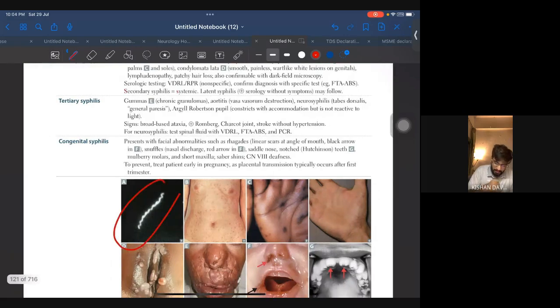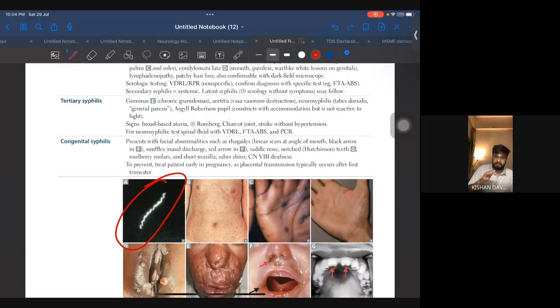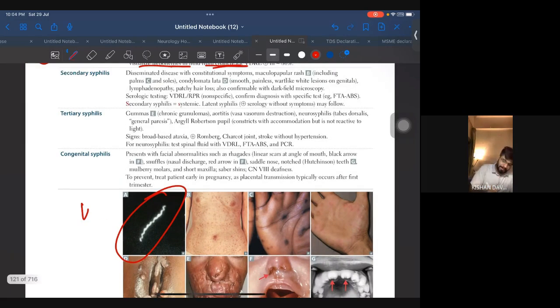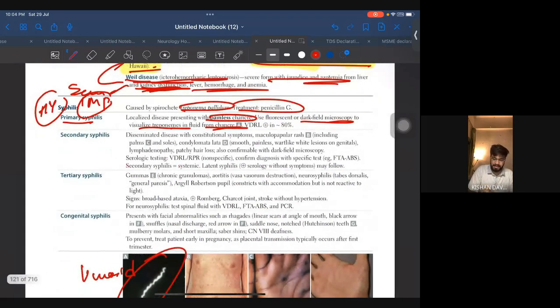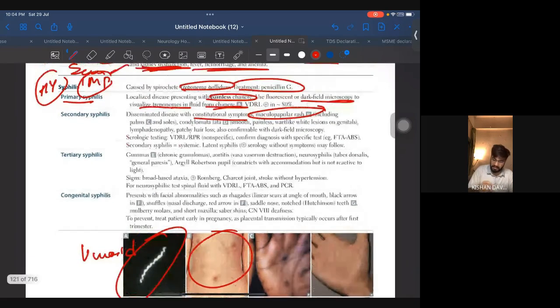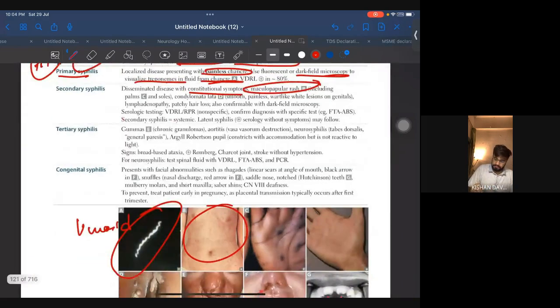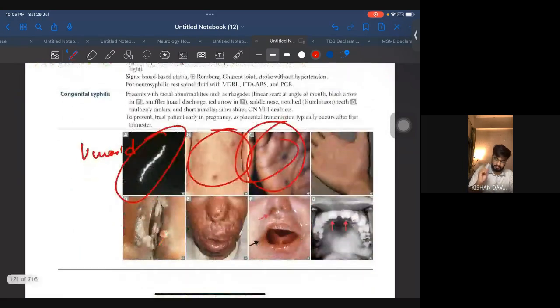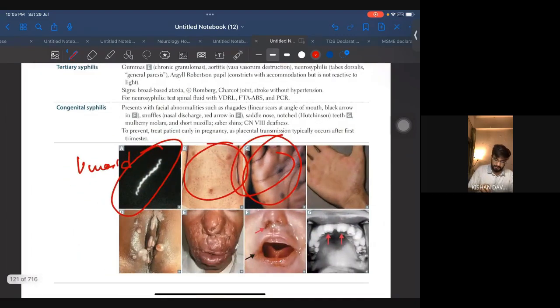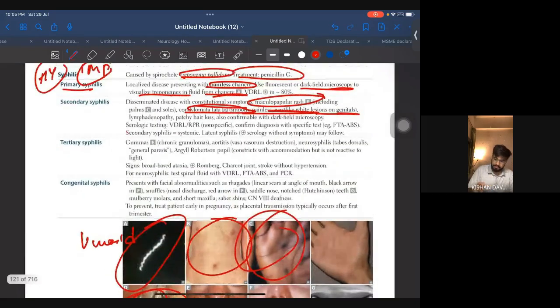So this is how the organism will be visualized, and you will be asked this. Okay, so you should know. Coming to secondary syphilis, a disseminated disease with constitutional symptoms and a maculopapular rash, important. Okay, condyloma lata, smooth, painless, wart-like lesions on the genitals, very important.